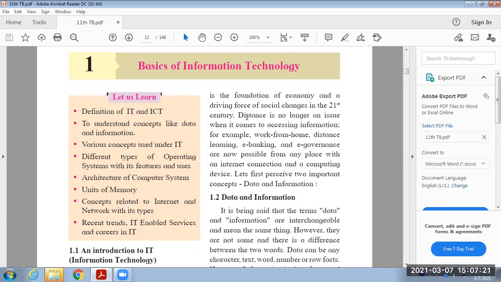Now, if we have to perform any task by using the concept of IT and ICT, it can be easily done, such as e-banking. Nowadays, everyone is performing work from home, then distance learning, e-governance. All these things are possible due to IT and ICT.